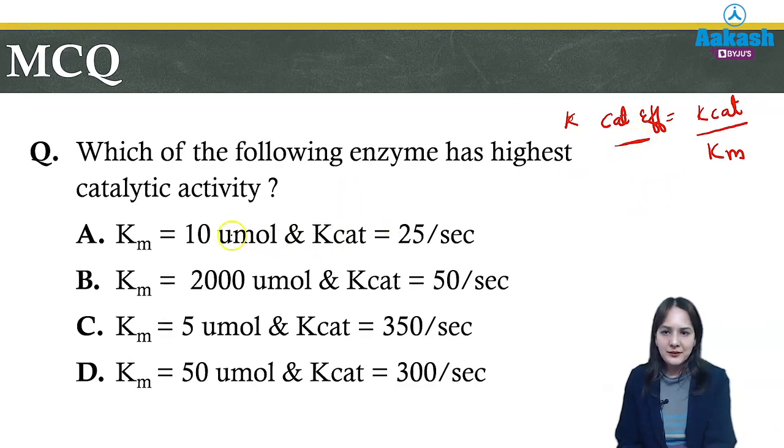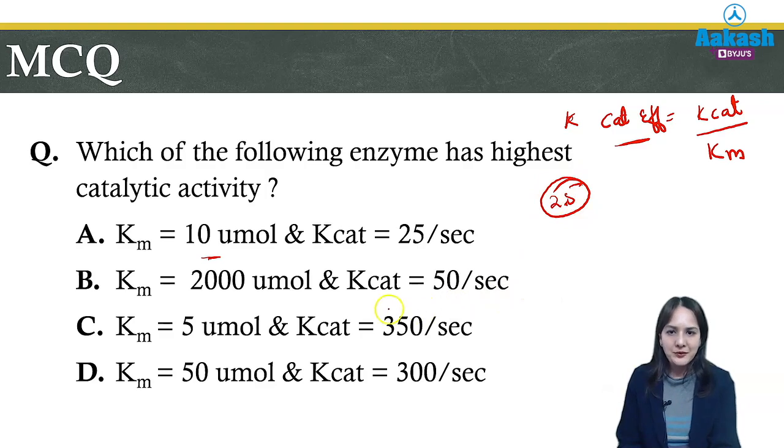Here we are given different values, like 10 micromole. So we will divide. The first one comes to 2.5. The second will be 50 divided by 2000, that will be very less, so it is 1 by 40. The third one is 350 divided by 5, so it comes out to 70, and the last one is 300 divided by 50, that comes out to 6.